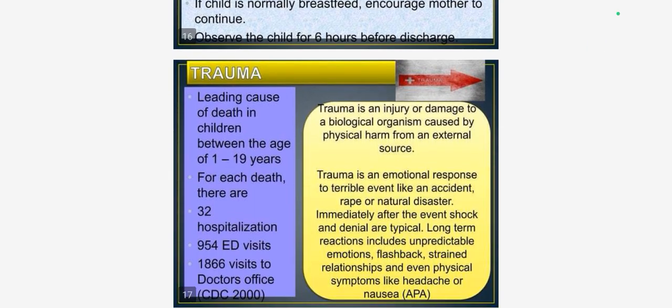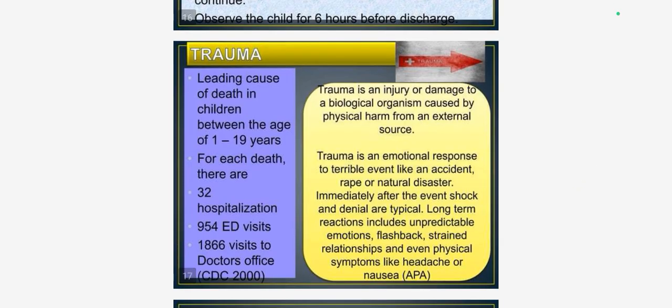Next we come to trauma, the second emergency condition in children. It is the leading cause of death in children between 1 and 19 years of age. For each death, there are 32 hospitalizations, 954 emergency department visits and 18 physician office visits. Trauma is an emotional response to a terrible event like an accident, rape or natural disaster. Immediately after the event, shock and denial are typical. Long-term reactions include unpredictable emotions, flashbacks, strained relationships, and even physical symptoms